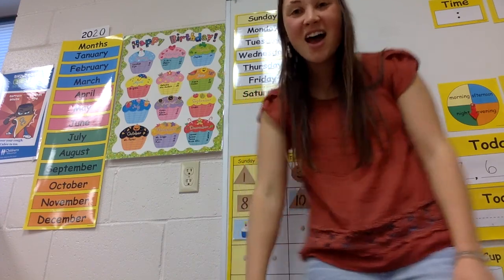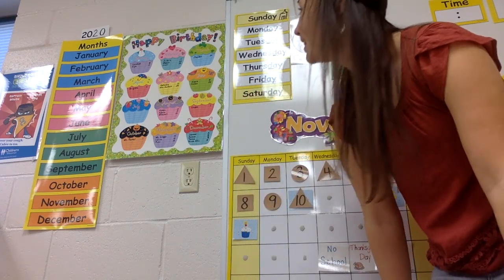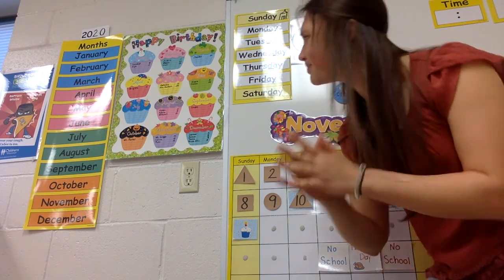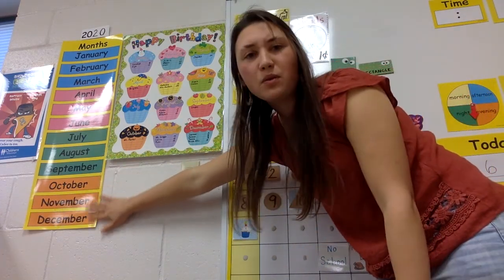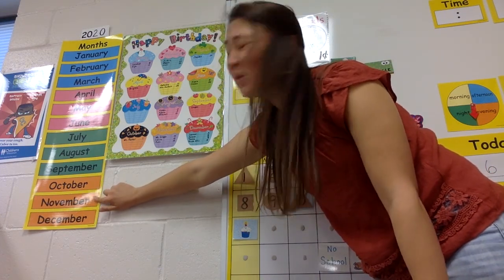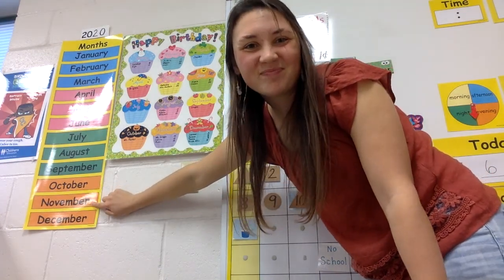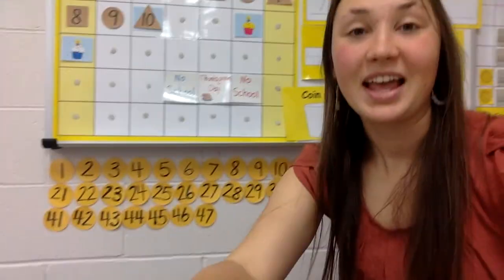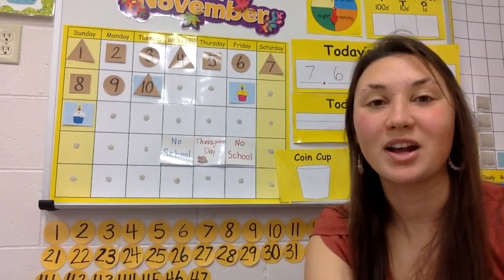Sit down. Excellent work. Here we go. Let's talk about what month exactly of those 12 months we're in. It's one of these orange ones. We're getting close to the end of the year. Look. What month are we in right now? November. That's right. Let's look at our calendar to see exactly what day in November we are at.